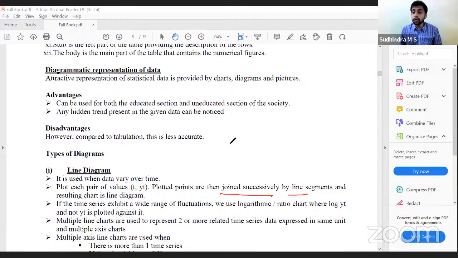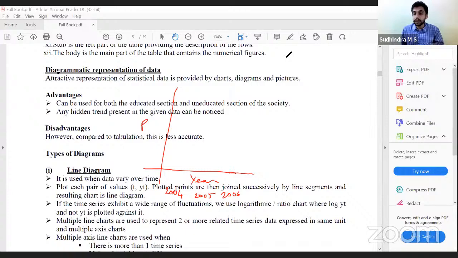Then we have two more further discussions in line diagram, which will obviously not be asked in the examination. However, some theory questions can be asked from these two points. When we talk about a line diagram, with year and production in units, we'll generally talk about lesser fluctuation data, like it will be in the same range.